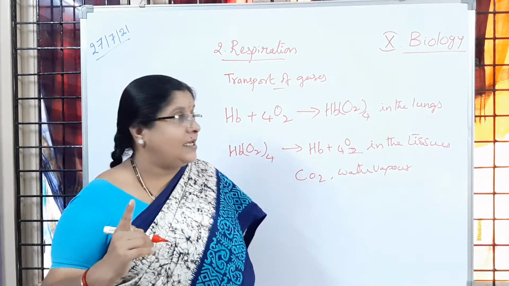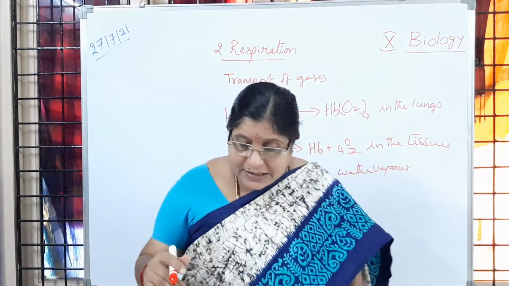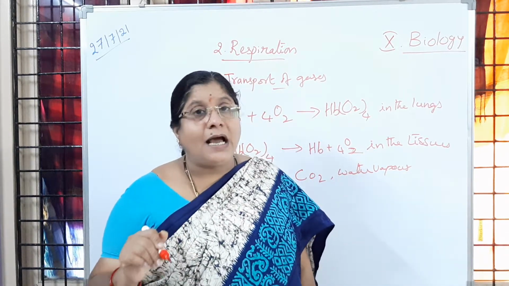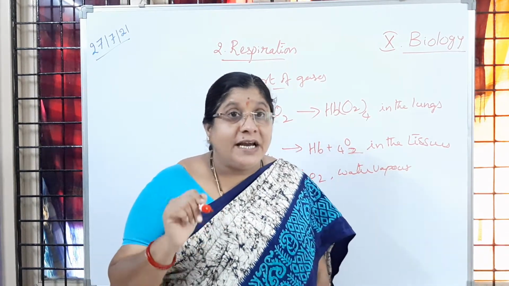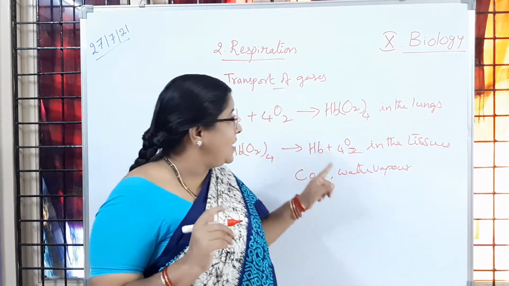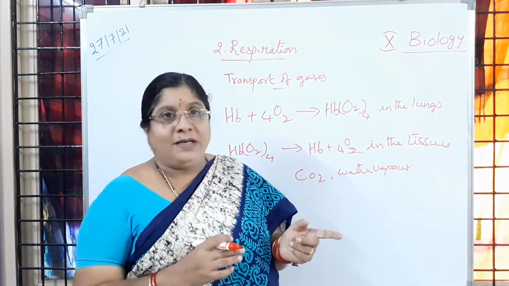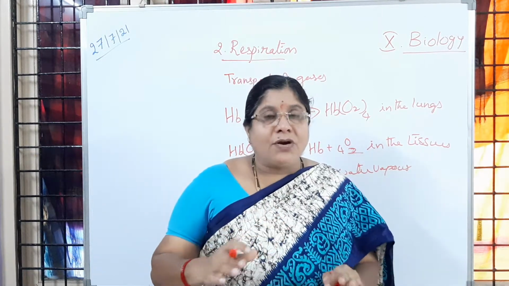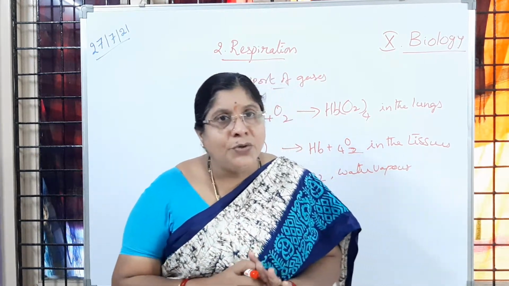I hope you understood. Is it clear to children? Like that here, the oxygen molecule enters into the cells, and that oxygen which entered the cells because of hemoglobin will help in the breakdown of the glucose molecule.